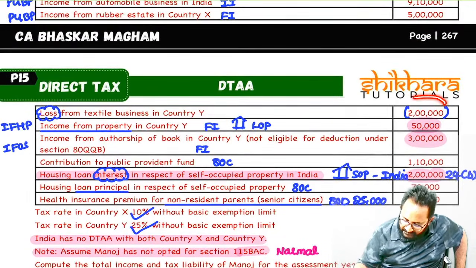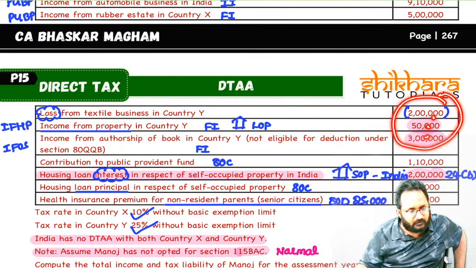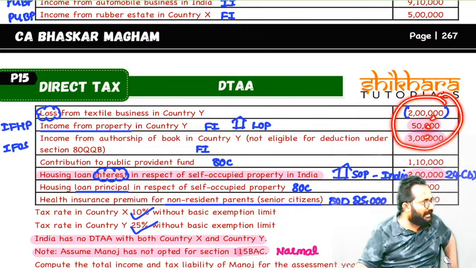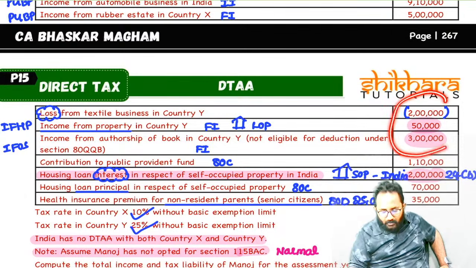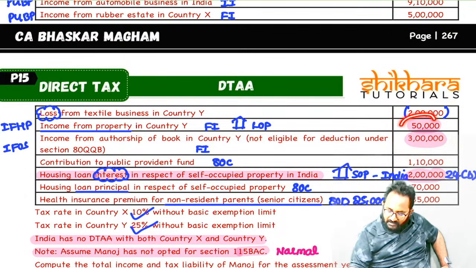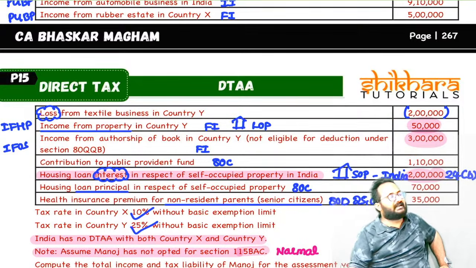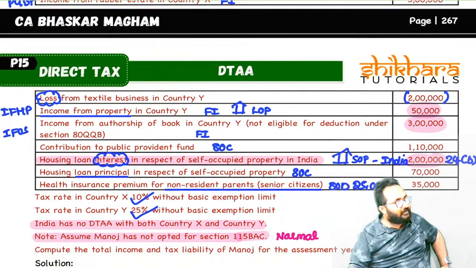How much is taxed? 3 lakh 50 minus 2 lakh, how much? 1 lakh 50. That means the doubly taxed amount in both the countries is 1 lakh 50 only, because even though you have 3 lakh 50, how much did we set off in India? 2 lakh. That means the doubly taxed amount is 1 lakh 50.